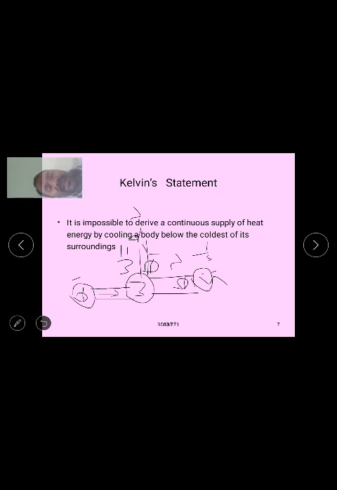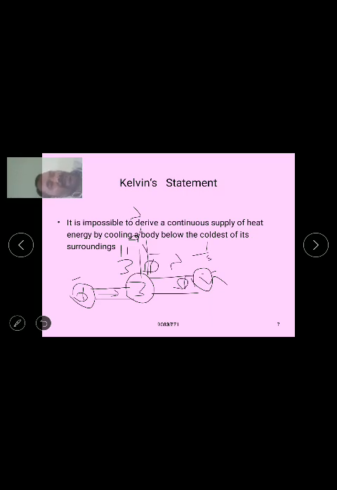Means the efficiency of the heat engine is equal to eta. The work done by the working substance W is equal to Q1 minus Q2, and the efficiency of the heat engine is equal to Q1 minus Q2 all divided by Q1, that is 1 minus Q2 by Q1, and it is the percentage of efficiency of a heat engine.